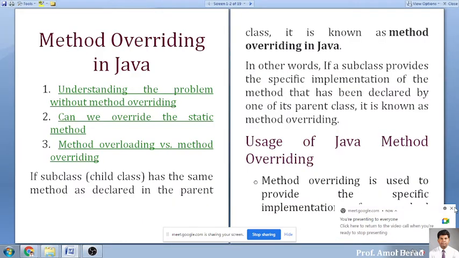Okay. Now yesterday we covered function overloading, and today we are talking about function overriding.